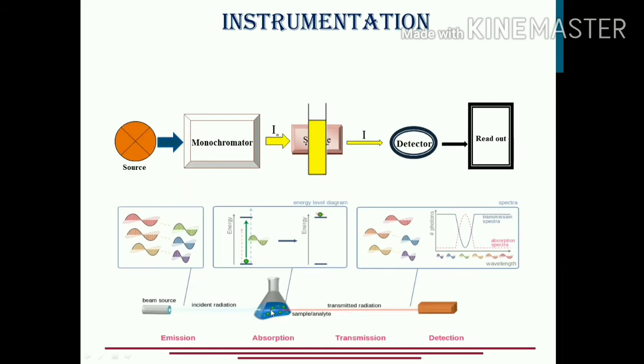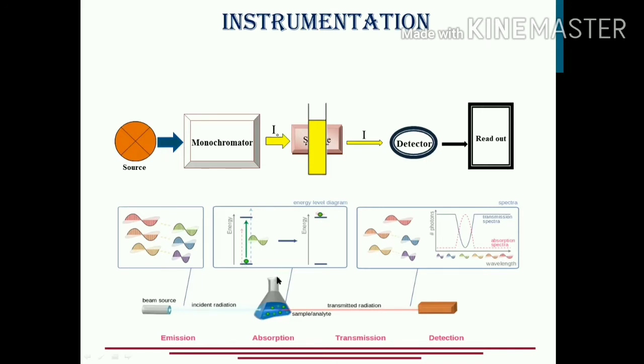These are the molecules of the substance taken as a sample. The electron is sitting over here in its ground state, or let's say the lower energy level. It absorbs energy and then jumps to the higher energy level. So now it is here. What is happening? Absorption is happening.